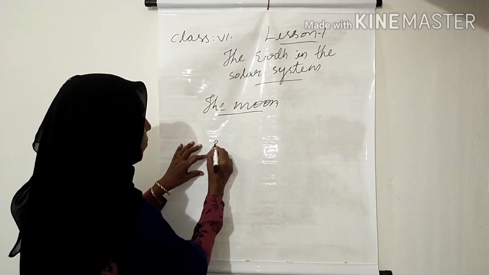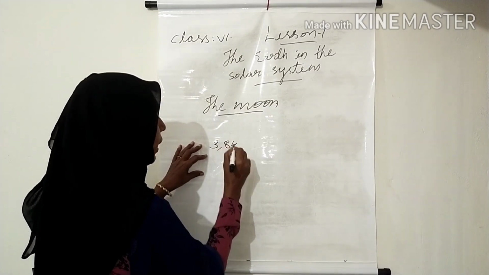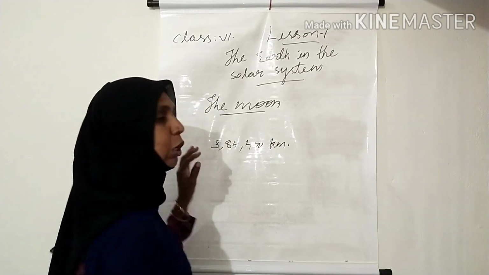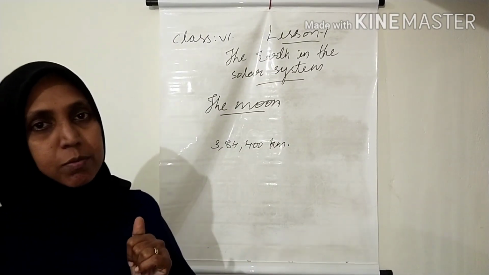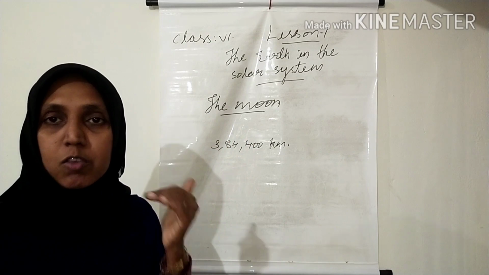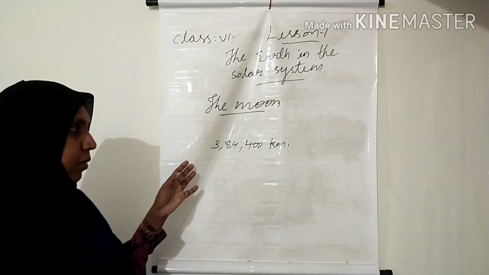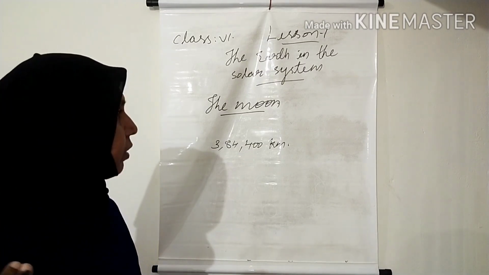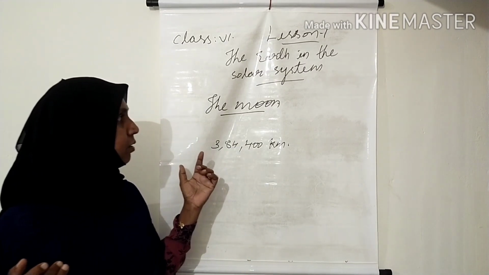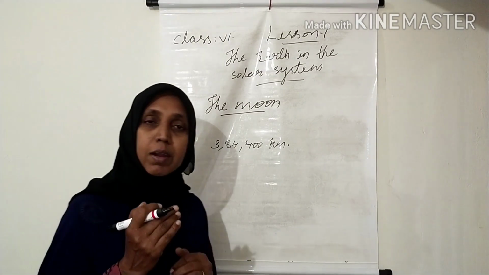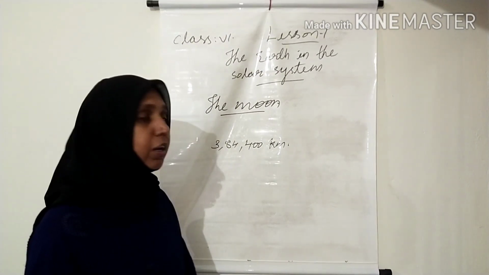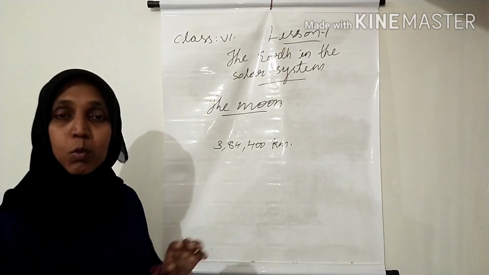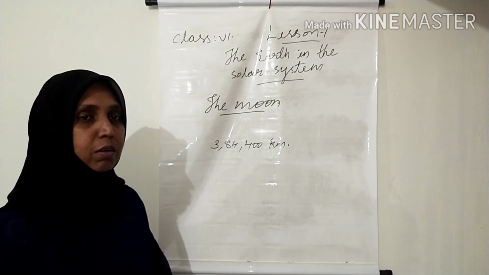It is 3,84,400 kilometers away from the earth. That is, it is much closer to our earth than the sun. So, when we observe the moon from the earth, we always see only one side of the moon. Can you tell me why? We cannot see the opposite side of the moon. Why?